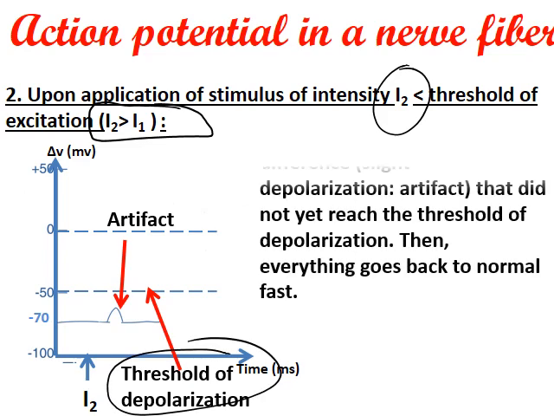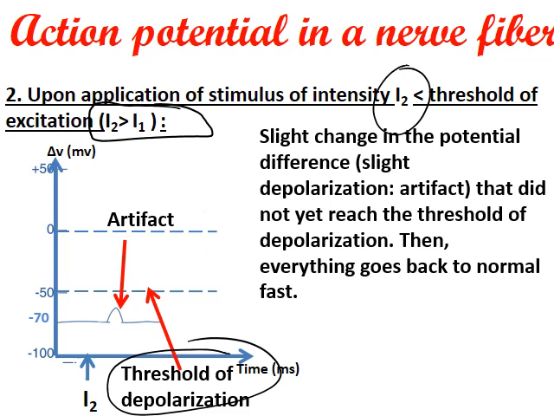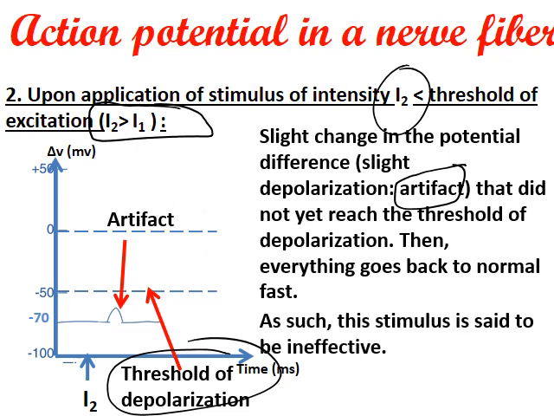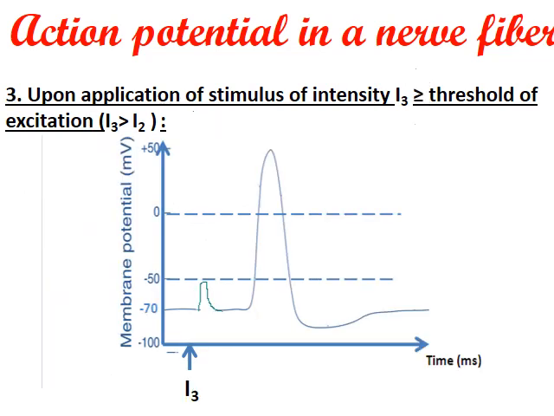So there is a slight change in the potential difference, a slight depolarization, called an artifact, that did not reach the threshold of depolarization. Then everything goes back to the normal situation. This stimulus is said to be ineffective.